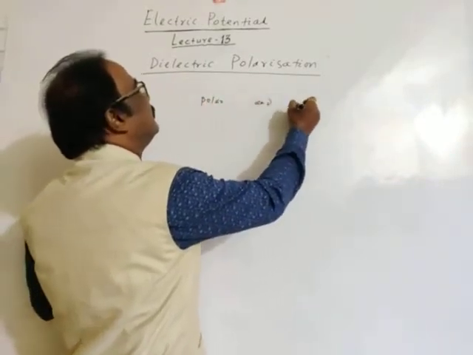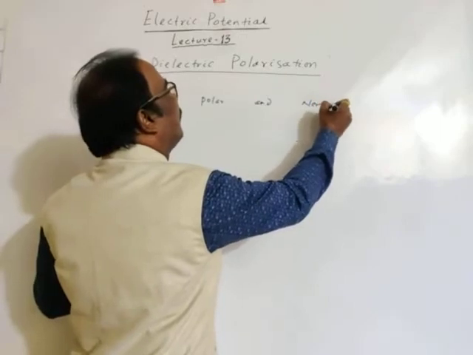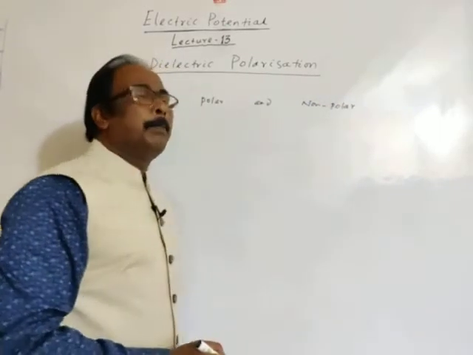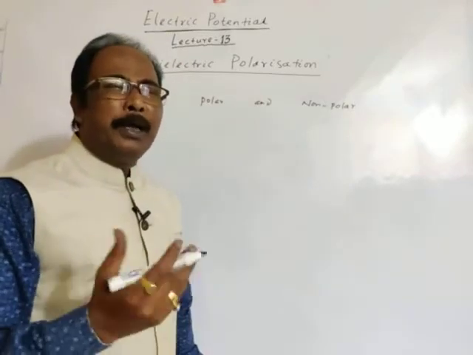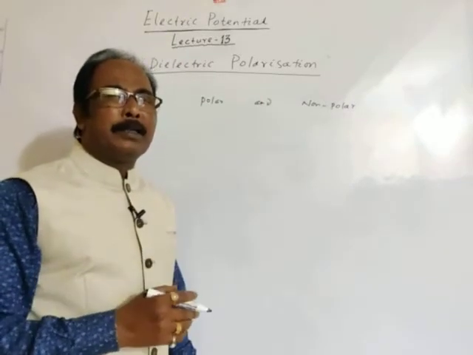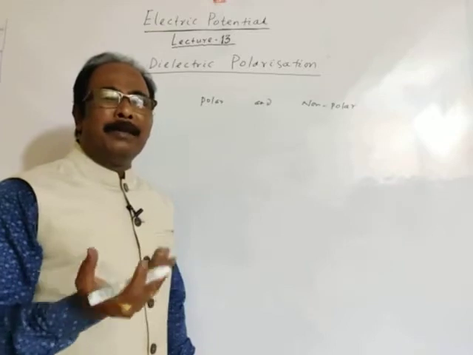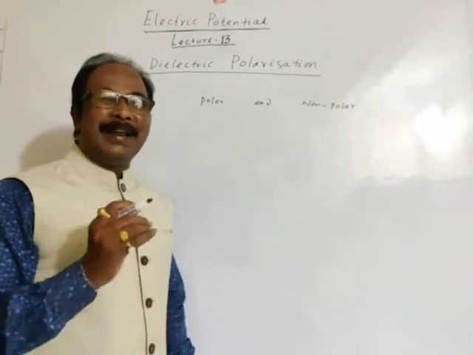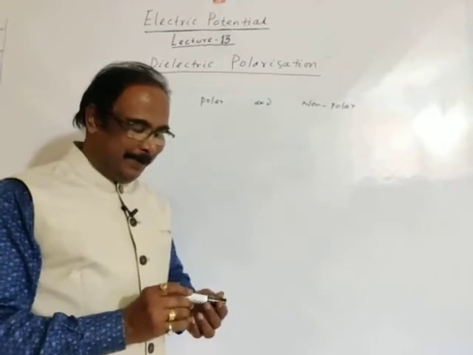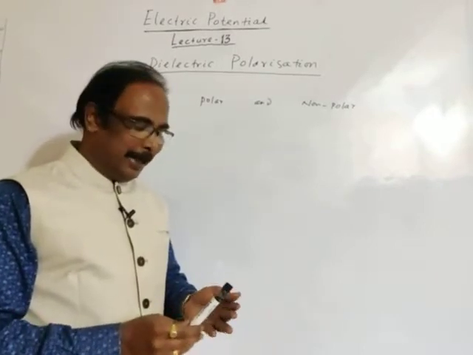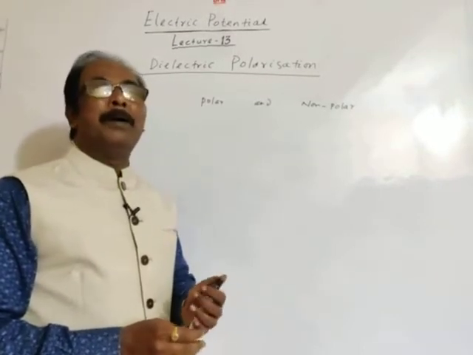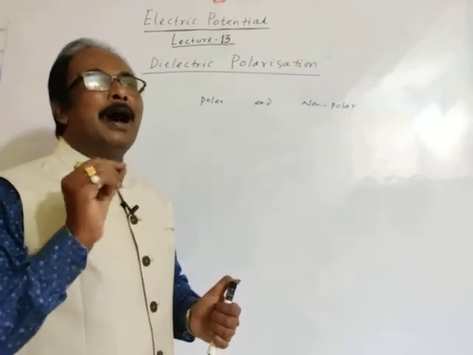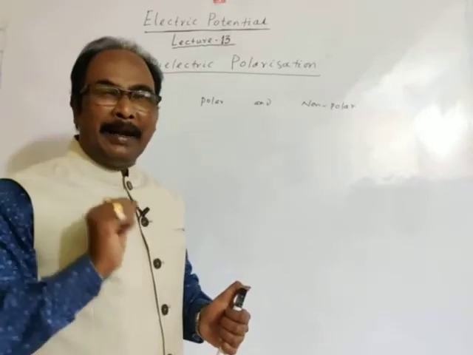polar and non-polar molecules, or polar and non-polar atoms. We have already discussed this concept. An atom is electrically neutral. The total number of protons is equal to the total number of electrons in an atom, so the sum of charges is 0, since charge is a scalar quantity. So the atom is electrically neutral.